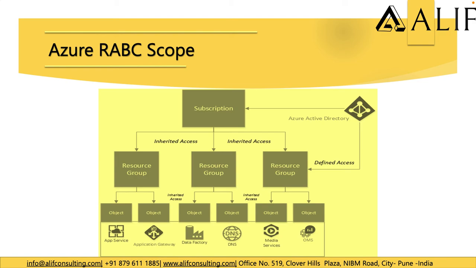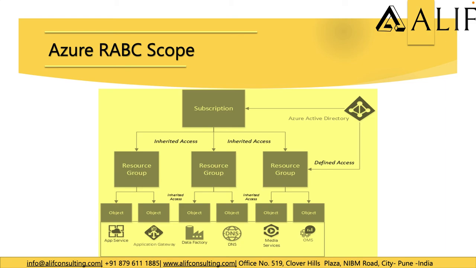Now this is how the scope looks like for the RBAC. We initially have one Active Directory. In the Active Directory we have a subscription, in the subscription we have a resource group, and then we have the resources which we deployed within the Azure subscription. Azure Active Directory is the primary hierarchy of the RBAC, from where the RBAC started. So initially we have two levels of managing the RBAC. We can manage the RBAC in the Azure Active Directory, and we can manage the RBAC in the Azure subscription as well.